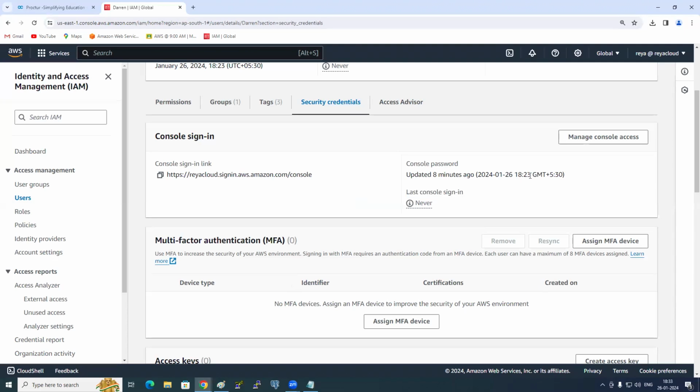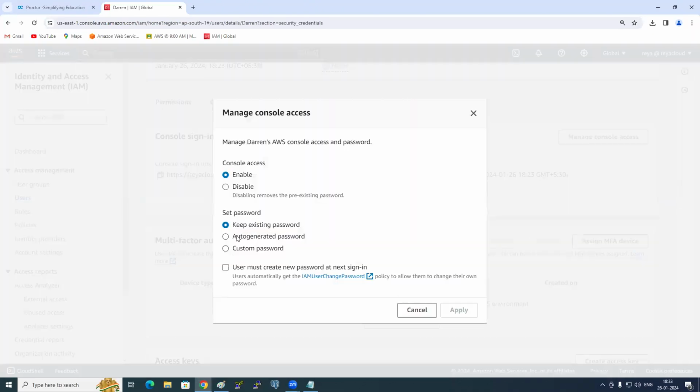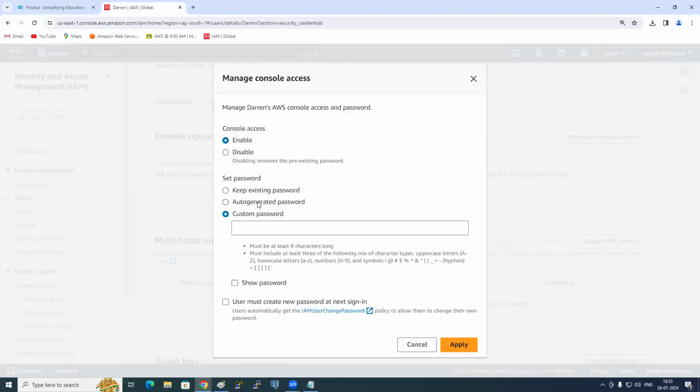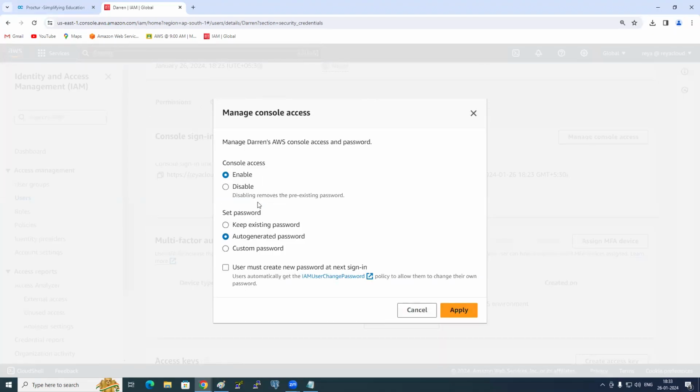Okay. So what Darren did is Darren forgot the password. Darren has changed his password and he forgot the password. Obviously, he will reach me only. So is it possible to reset his password? Possible. So how? Click on manage console access. Do you see this here? Again, you can set the auto generated password. Again, you can set your own custom password also if required. Is it possible to reset the IAM user console password? Yes or no? Yes.